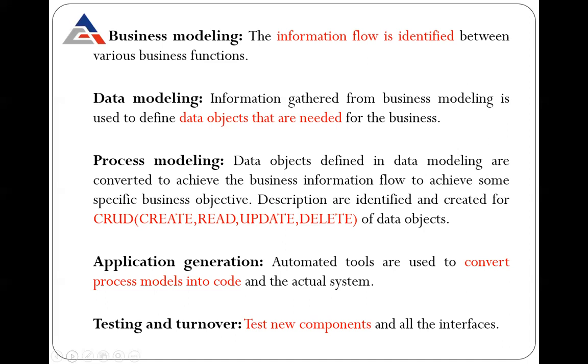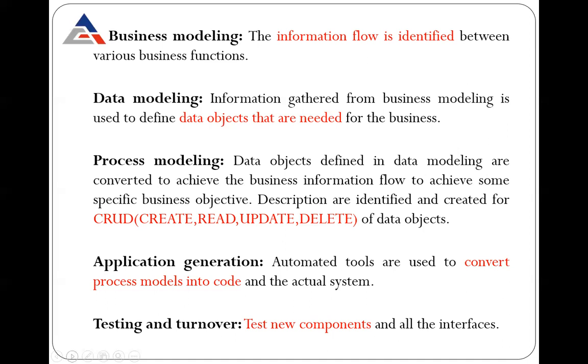Then comes the process modeling. In the process modeling, data objects that are defined in the data modeling are converted to achieve the business information flow, to achieve some specific objectives. What does it mean? That the data object identified to achieve some business objective. Business objective means, if we use a simple word, that is to create, read, delete, update. That means how to handle the database. Whatsoever happens in the design phase, here happens in the collaboration of data modeling and the process modeling.